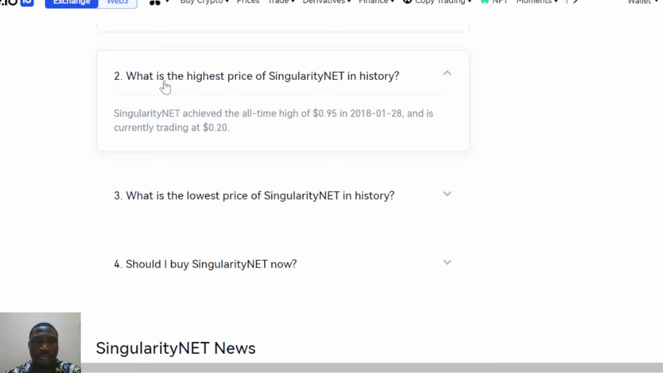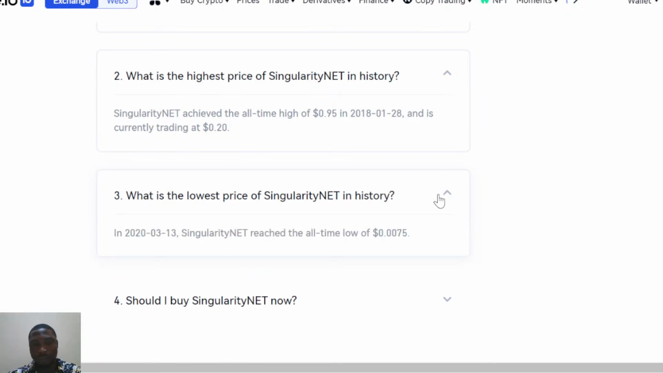We've actually talked about it, and SingularityNET has achieved an all-time high of around 0.9 in 2018. That happened in 2018, and it is currently trading at 0.2. Now, do we see it surpassing this all-time high? Well, I can say yes, I can say no, but do your own analysis to get what we're talking about.